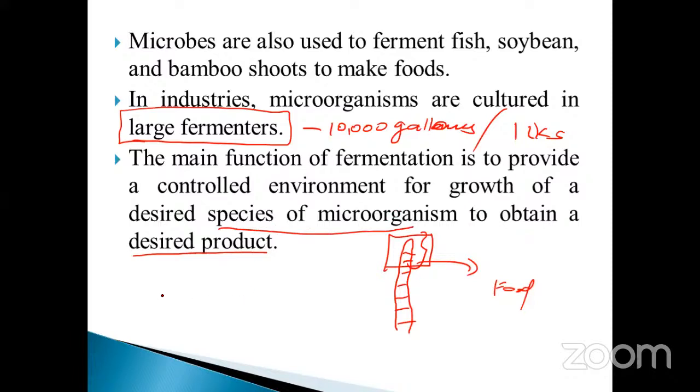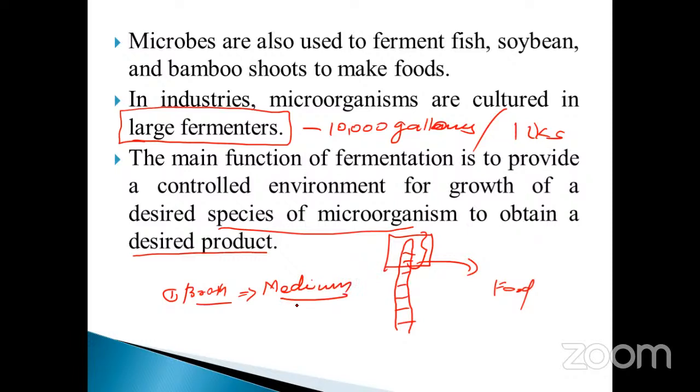Here, 3 things are very, very important. What does that mean now? If you want to produce the fermentation product in desired quality, you have to select the broth. Broth is nothing but the nutritive medium.